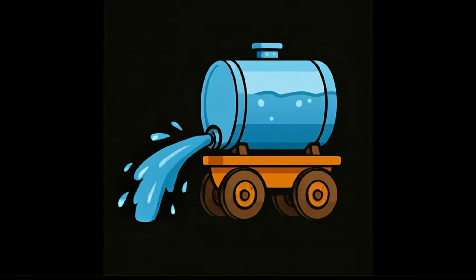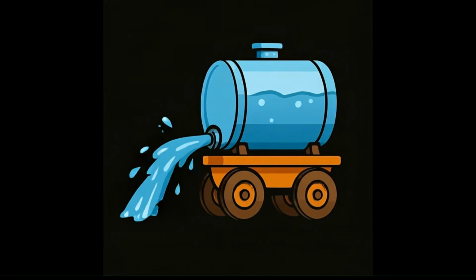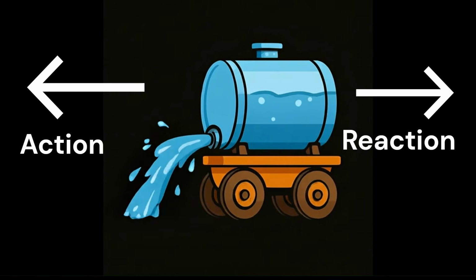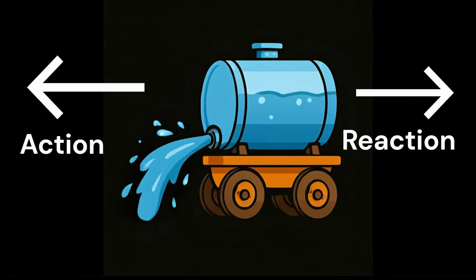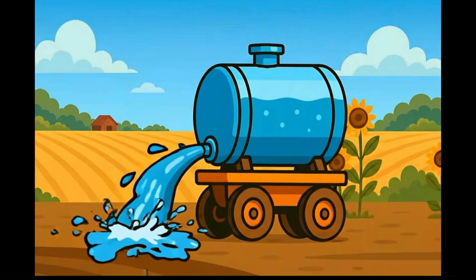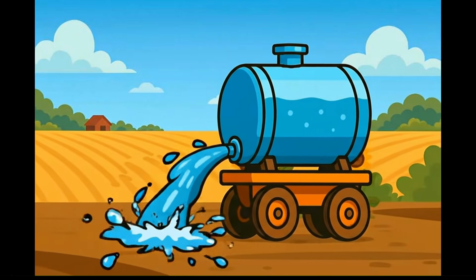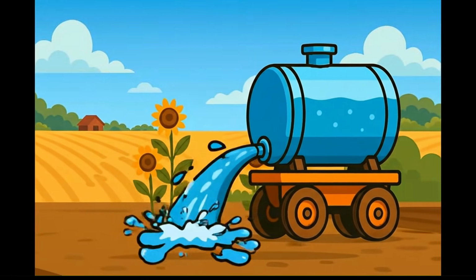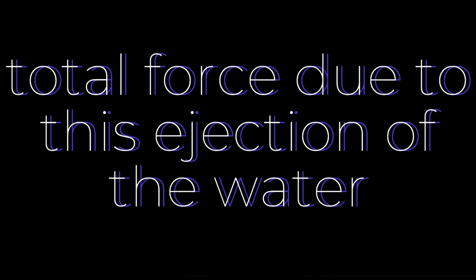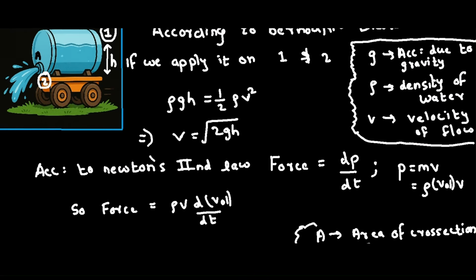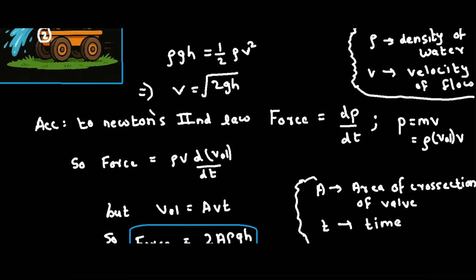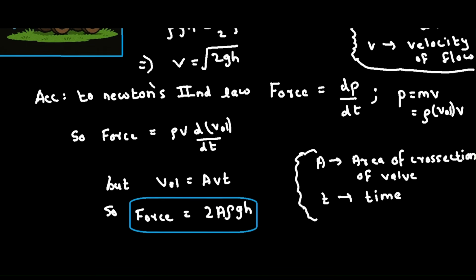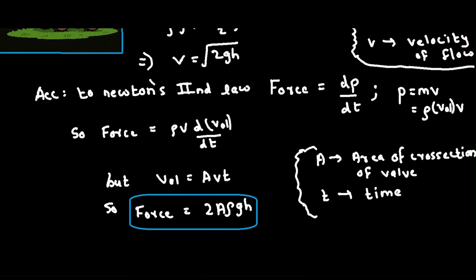According to Newton's third law, when the water goes in the backward direction, the cart will move in the forward direction. So this machine will move and the water will be released to the back, so everywhere it will give water. It's a very good idea. But when I calculated the total force due to this ejecting water, it would be equal to 2AρGh, where A is the area of the cross section of this valve, ρ is the density of the water, g is the acceleration due to gravity, and h is the height of this tank.